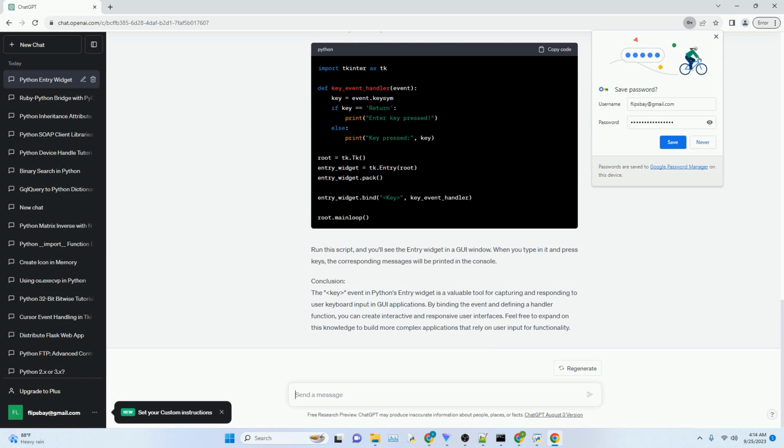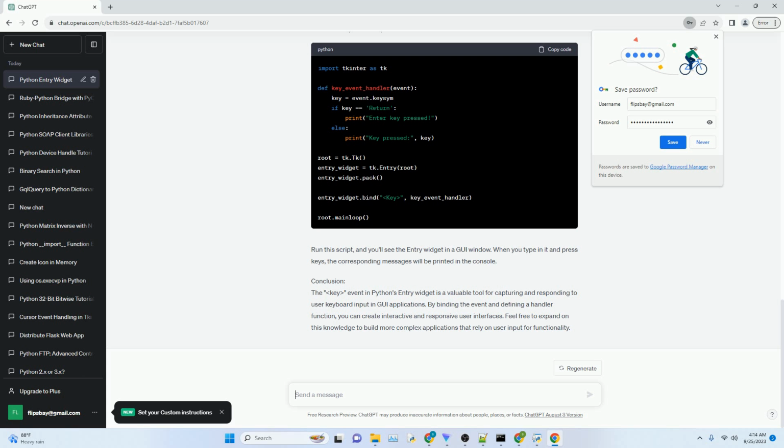Binding the key event. Now, let's bind the key event to the entry widget. We'll define a function that will be called whenever a key is pressed in the entry widget. In this example, we've bound the key event to the key_event_handler function. The event parameter will contain information about the key pressed, such as the key symbolic name, for example a, enter, shift_L, etc.